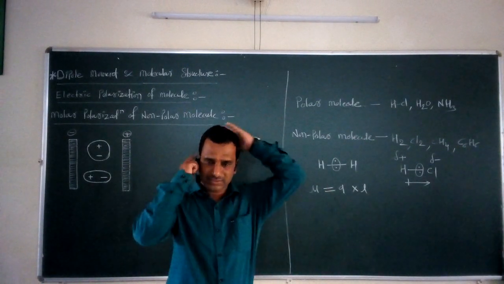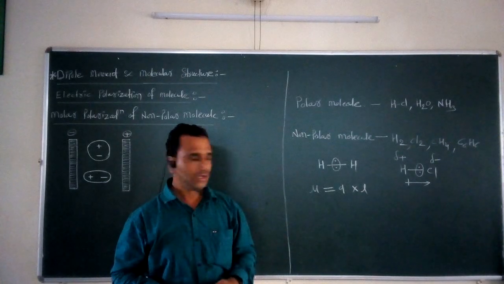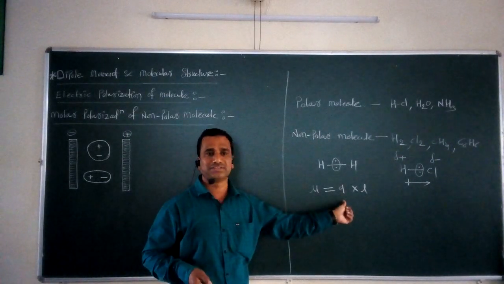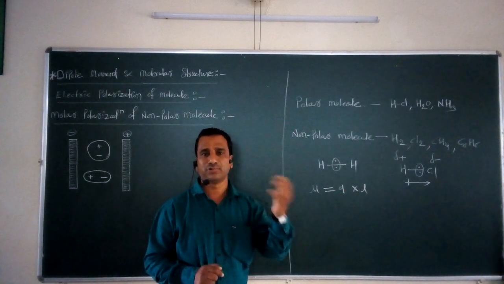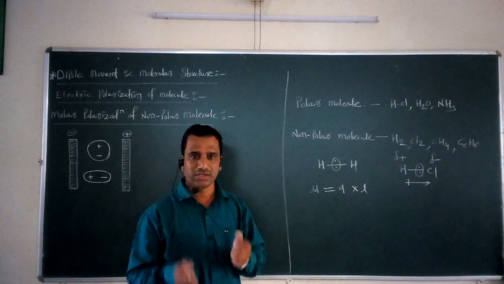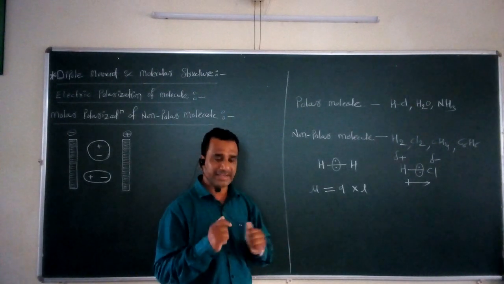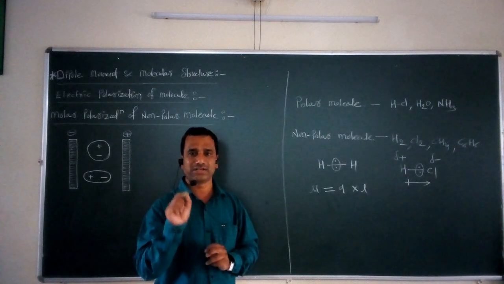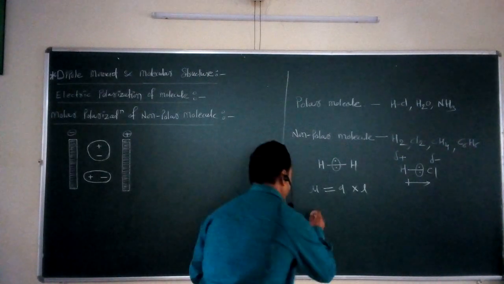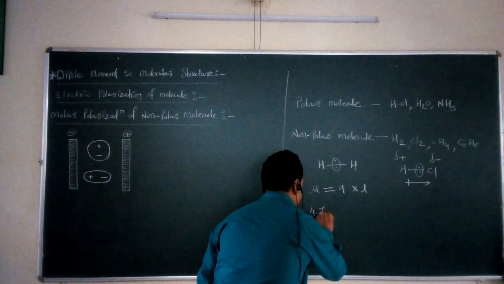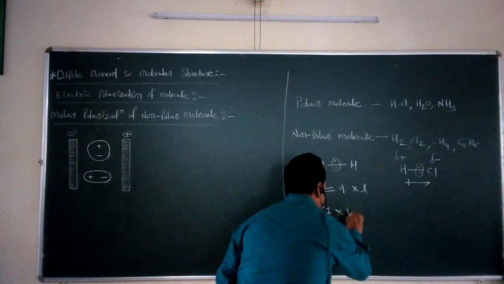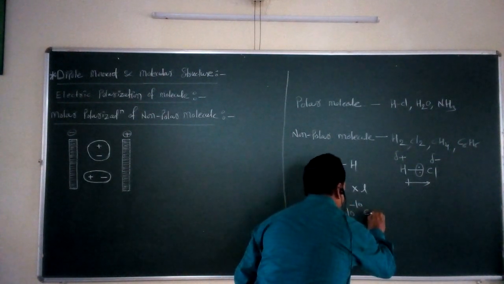The next question arises: what is the unit for this dipole moment? This q is nothing but the charge present on that particular positive or negative charge. So if we take into consideration the actual charge present on an electron, that charge is equal to 4.77 into 10 to the power minus 10 ESU.